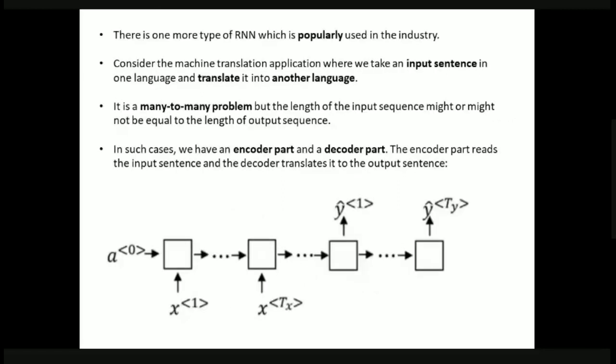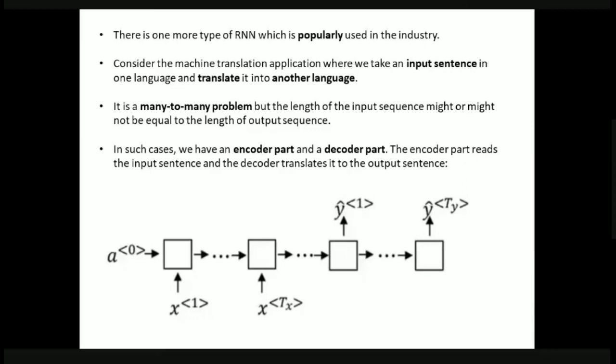Now, the most frequently used RNN, very popularly used in the industry at present, is this: we take an input sentence in one language and want to translate it to another language. So this is also a many to many problem.